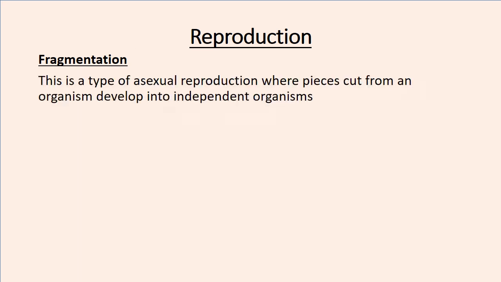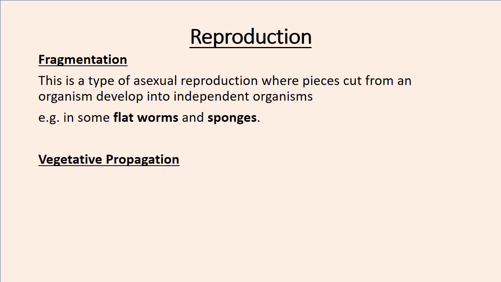Next is fragmentation. So this is a type of asexual reproduction where pieces cut from an organism develop into independent organisms. Okay, so you have got this organism, you cut its parts, then each part can develop into an independent organism. So this occurs in flatworms and sponges. So flatworms, you can cut a flatworm, and the two cut parts can also develop into worms. Okay, so this is fragmentation.